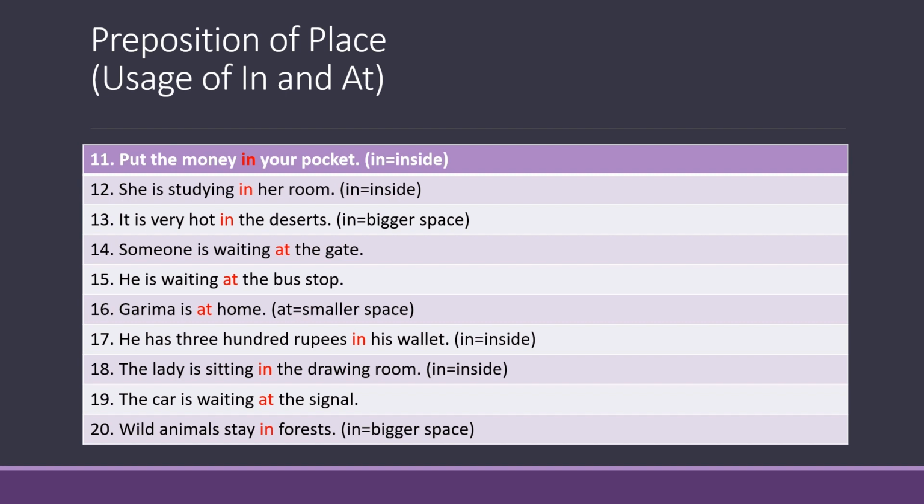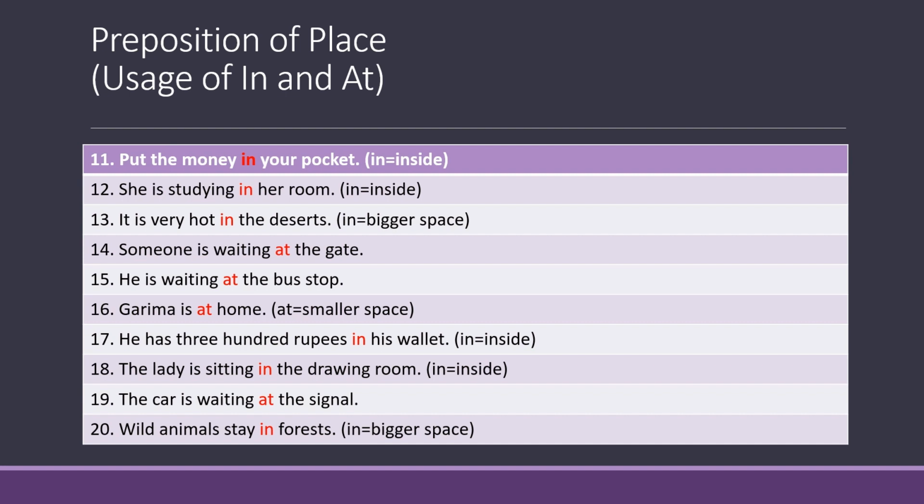Number 19. The car is waiting at the signal. Now, again, signal is a small and very specific point or a place. Therefore, we are using the preposition at before the word signal.